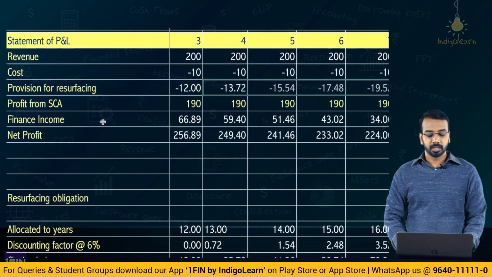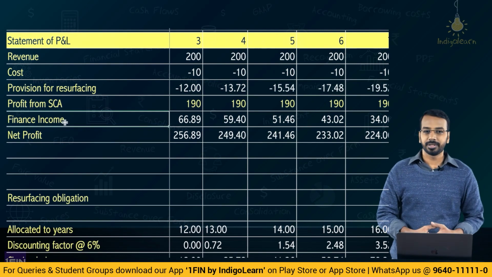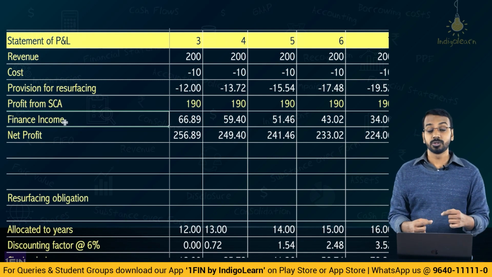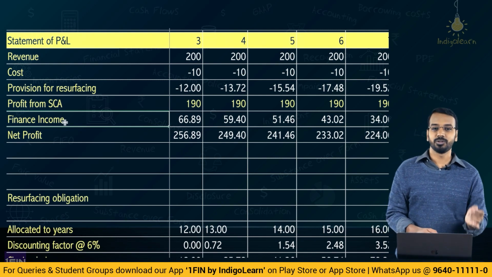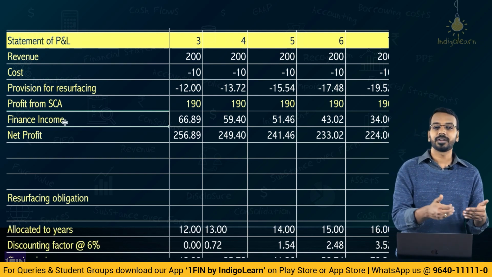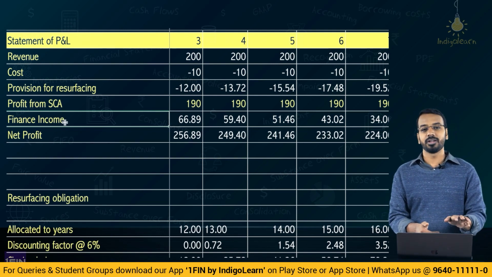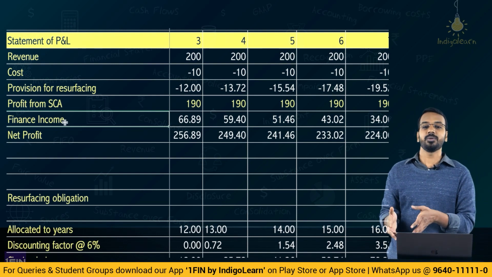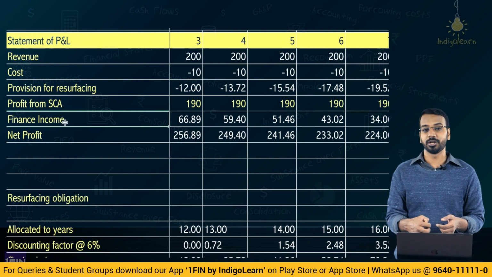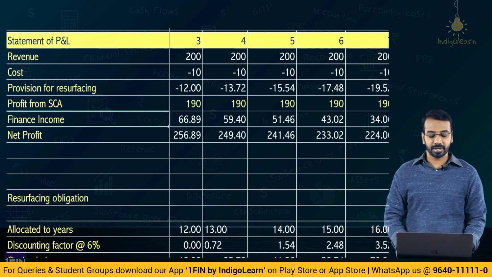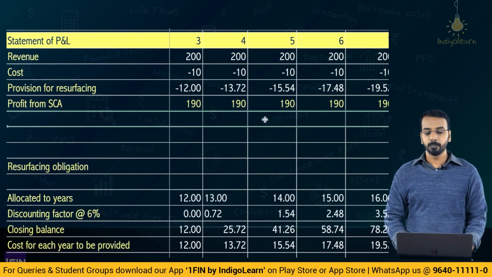Okay. Then, is there any finance income element here? Now, here friends, please note, the consideration that is being received from the user is for the services being provided to the user. As and when the users access the road, users pay. So, there is no difference, there is no timing difference involved here, and hence there is no significant financing component. And as far as the intangible asset is concerned, there is no cash component which is flowing into it. So, even there is no significant financing component, right. So, this finance income is not needed and the net profit is also not needed.